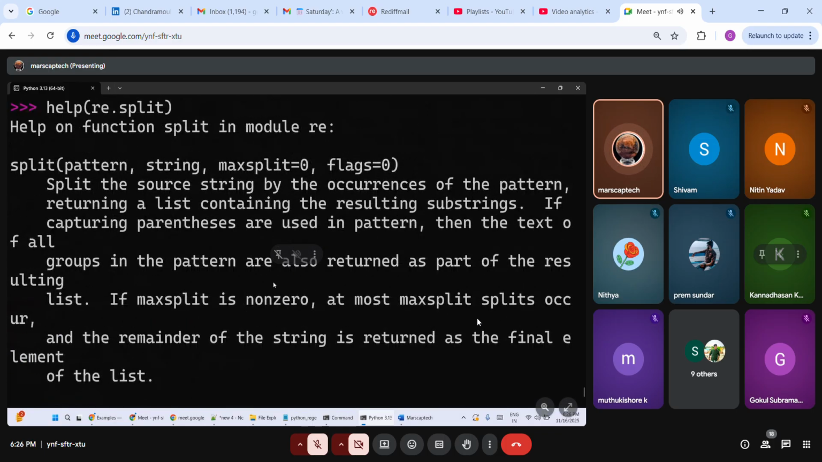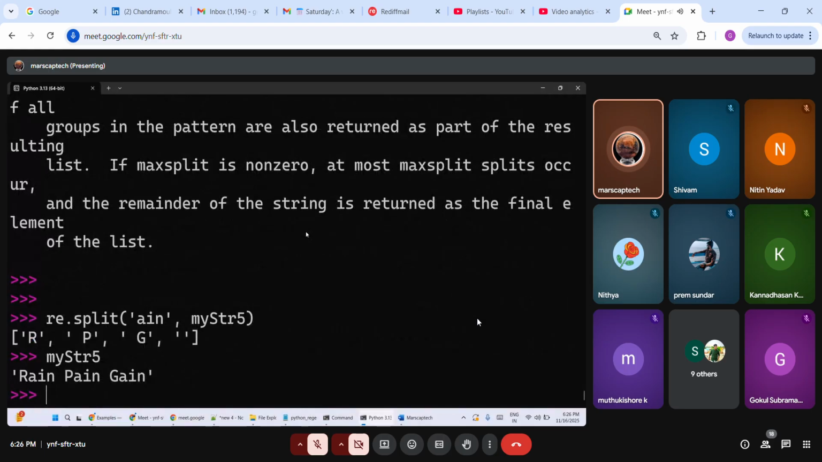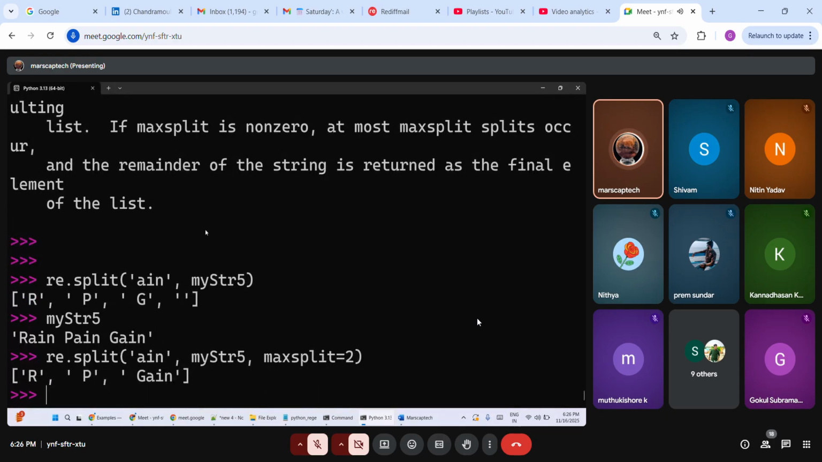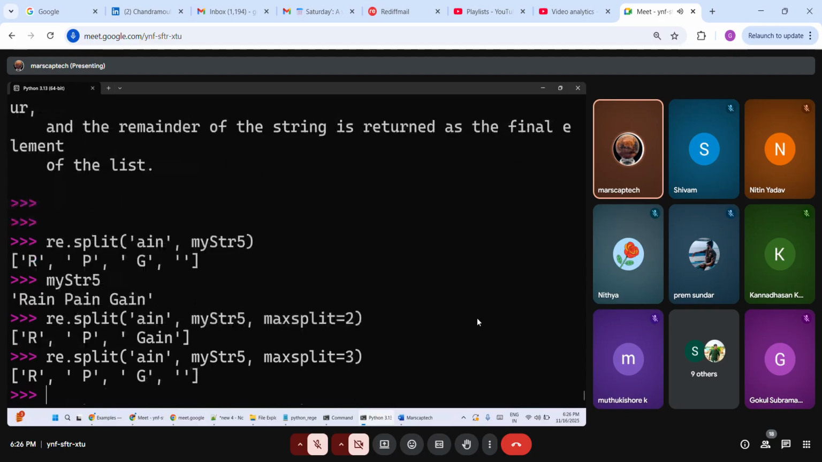Here you can also see maxsplit. How many times do you want to split? You can specify maxsplit equal to 2. So it will do splitting only 2 times. For rain and pain it did, but for gain it did not. Why? Because I put the maxsplit as 2. If I put 3, then 3 times it will split. So split and sub will help you do the manipulation work.